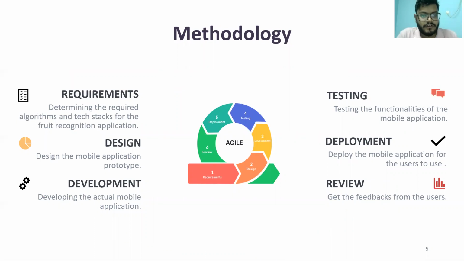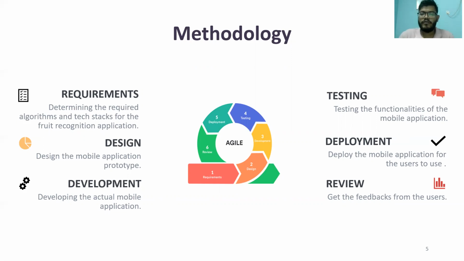For the methodology, we'll be using the agile model to develop our project. For the requirements, we determine the algorithms and tech stacks for the fruit recognition application. Then we go to the designing part, where we design the mobile application prototype, and then to development, developing the actual mobile application.